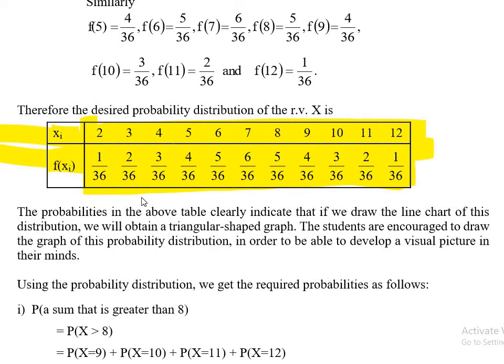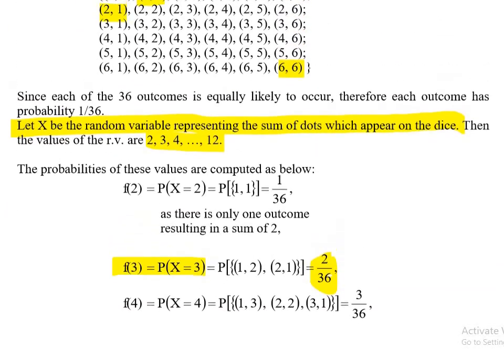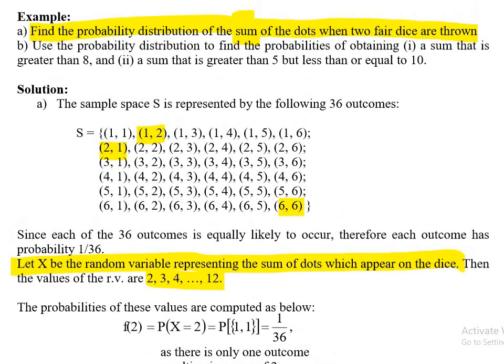Let me complete this example, because it is not completed. There was a second question as well: use the probability distribution to find the probabilities of obtaining a sum that is greater than 8, and then a sum that is greater than 5 but less than or equal to 10.